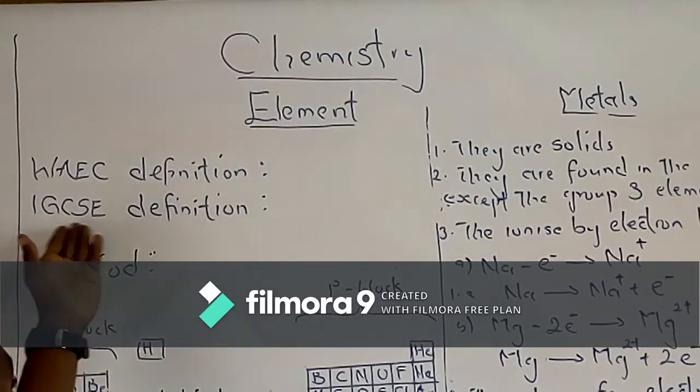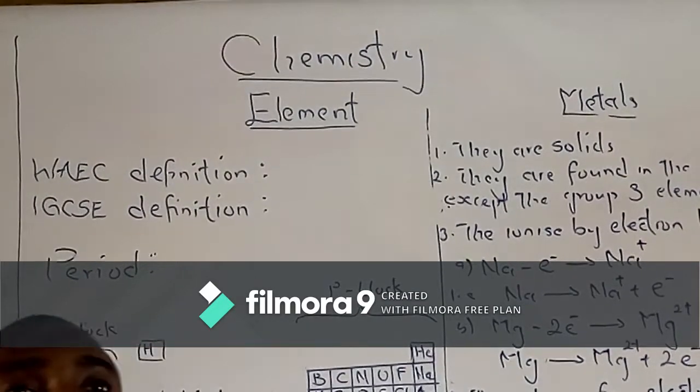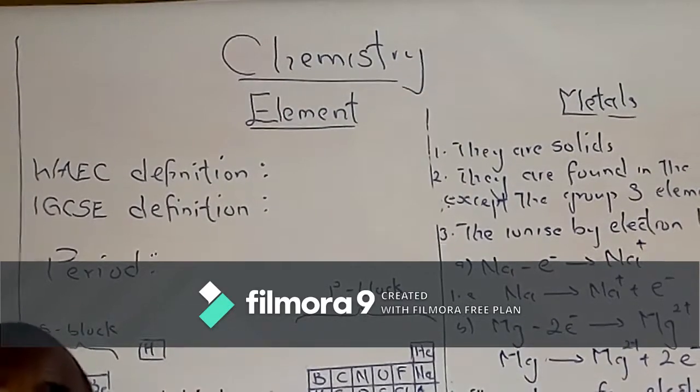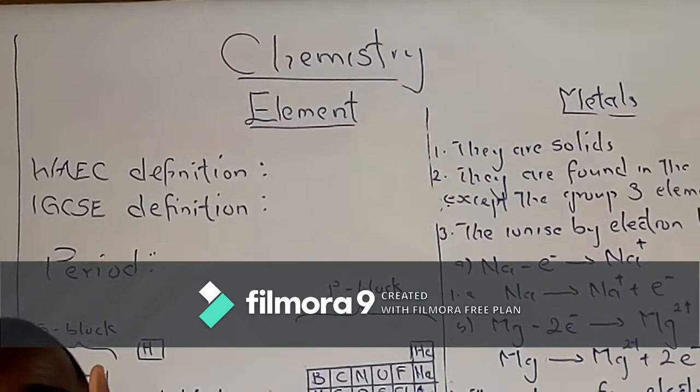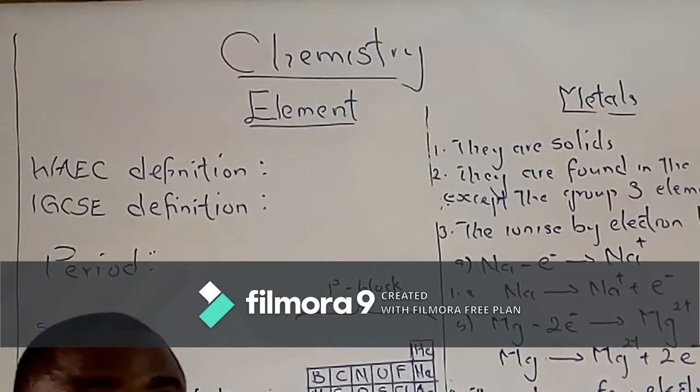But using the IGCSE syllabus, element is defined as a substance that contains only one type of atom. Only one type of atom. And I think that's explicit enough.